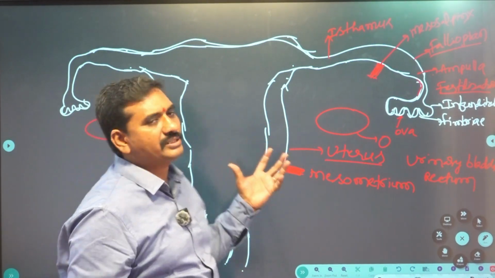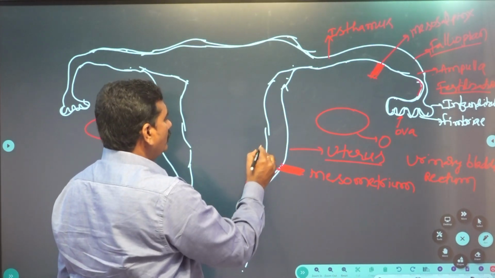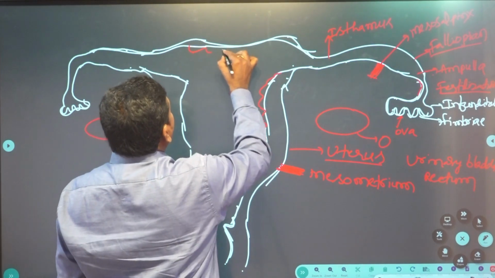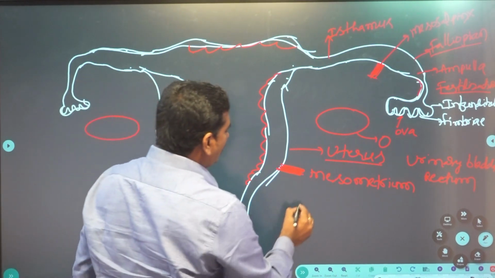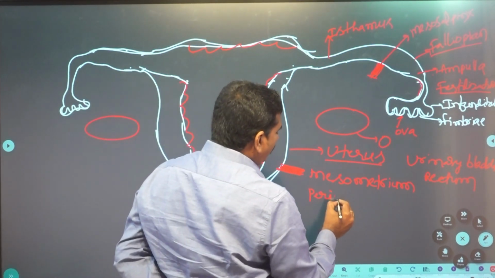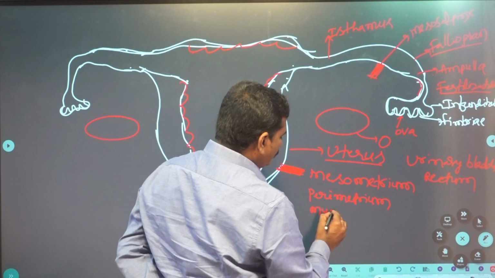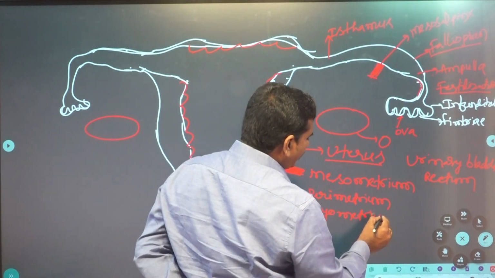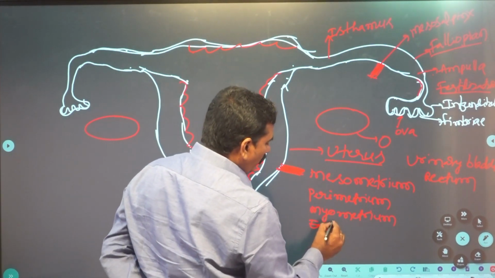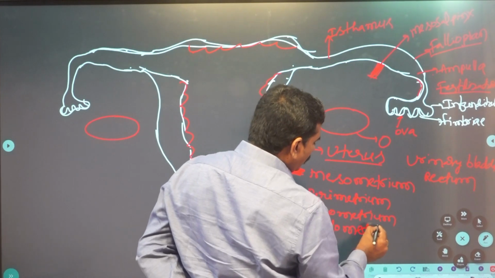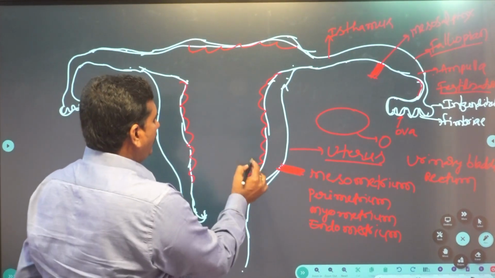Now this is the uterus. The uterus has three layers. What are the three layers? It is made up of perimetrium, myometrium, where muscles are present, and endometrium, the glandular epithelium.